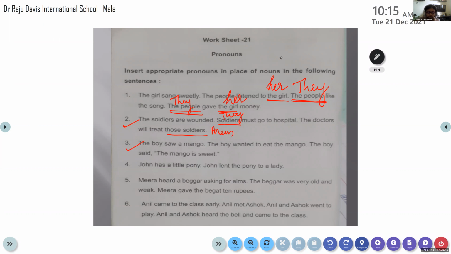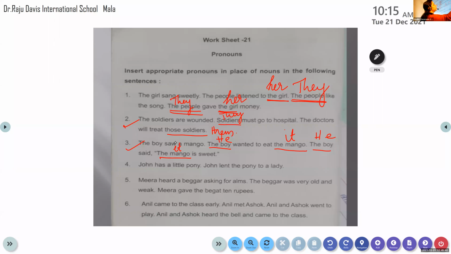In the first sentence, it's okay. Second, he wanted to eat it. Very good. Then in the next line, he said it is sweet. So this is how you have to do it, my dear. Very good. Have you all understood how to do it?